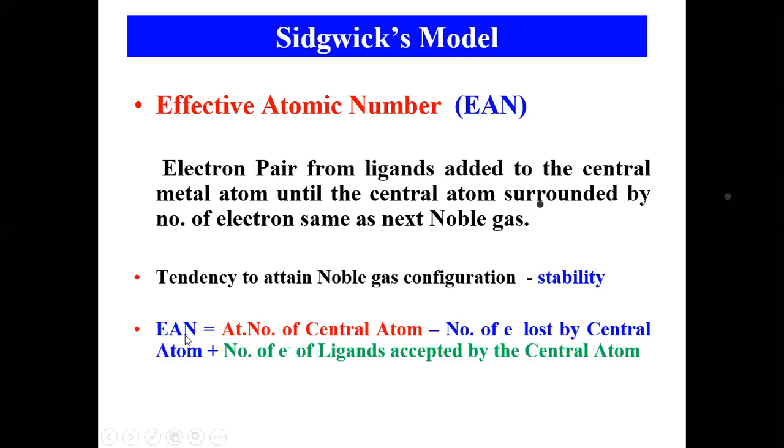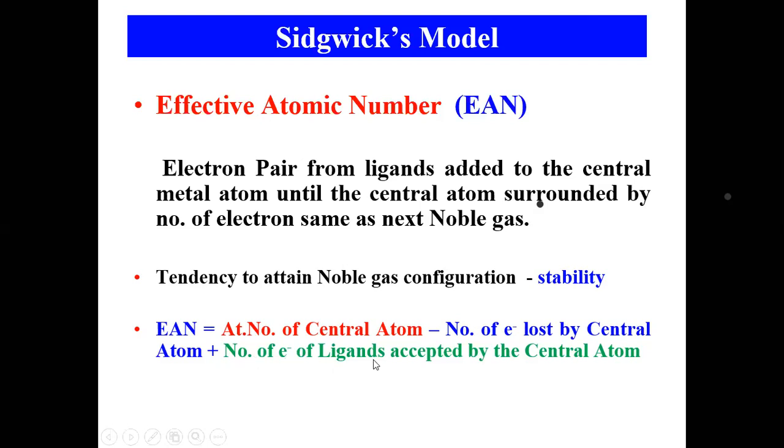So the effective atomic number formula is: atomic number of the central metal atom, minus the number of electrons lost by the central atom, plus the number of electrons accepted from ligands by the central atom. The atomic number of the central atom could be 20, 21, 22, whatever. Number of electrons lost by the central atom means the oxidation number. How many electrons did it lose? If it is losing 2 electrons, you write 2. If it is losing 4 electrons, you write 4. So it is nothing but the oxidation number.